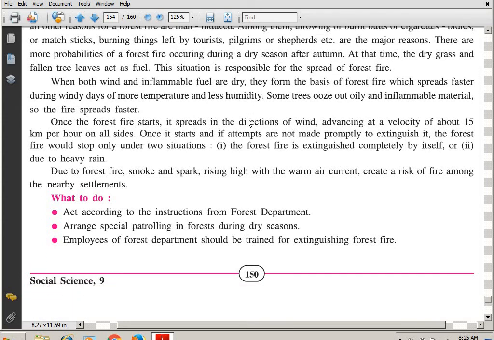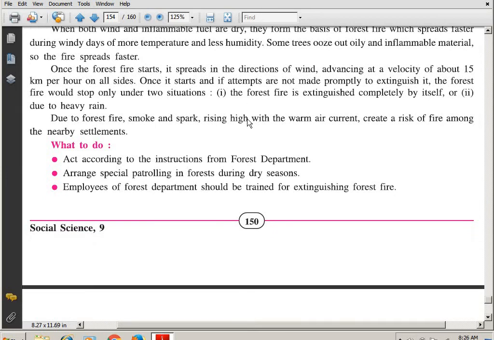Then, once the forest fire starts, it spreads in the direction of the wind, advancing at a velocity of about 15 km per hour on all sides. So students, once it starts, the speed increases, and at about 15 km per hour it goes on all sides. So you can imagine the destruction.